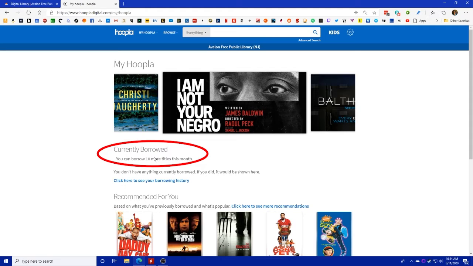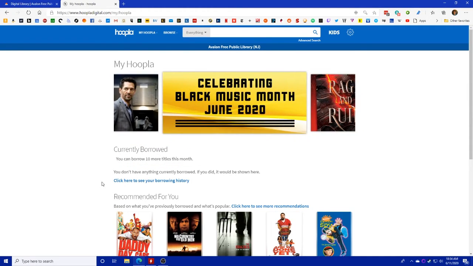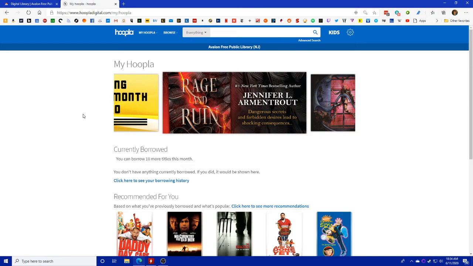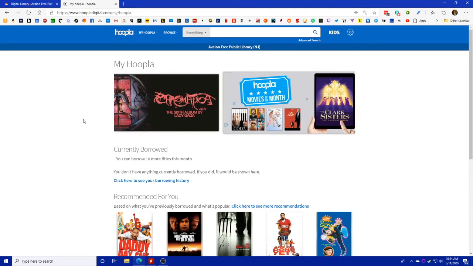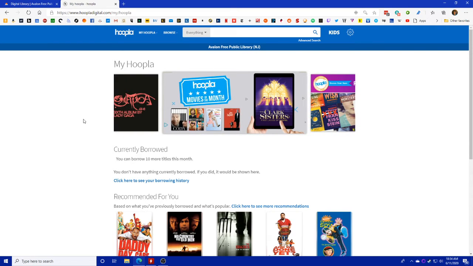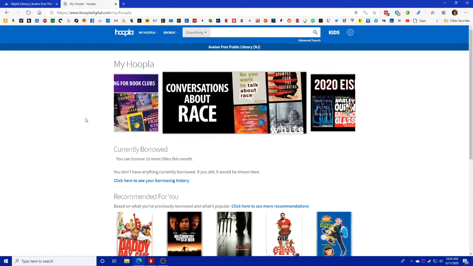You can see it listed right here on this page. If you were using the app on the Roku or something like that, up near the top right should be a little square with a 10 or a 9 or an 8 or however many copies you have left for the month. The one thing to really be mindful of is that with TV shows, each episode counts as a borrow, so be really careful that you don't burn through your 10 trying to binge watch a show.